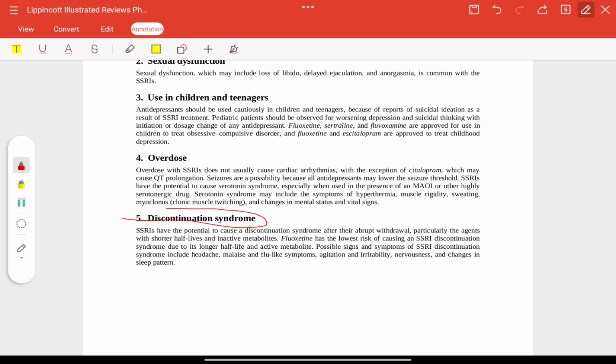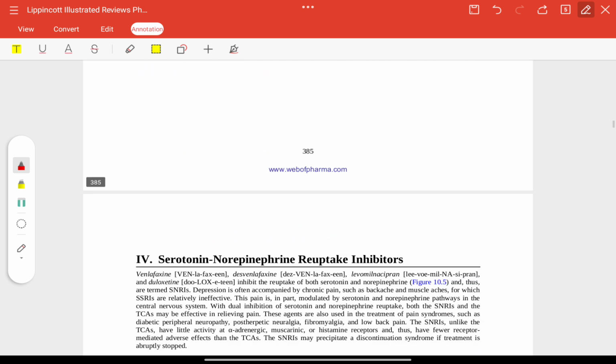Now, discontinuation syndrome. It will have withdrawal syndrome. Fluoxetine has the lowest risk due to its longer half-life. Possible signs include increased headache, malaise, flu-like symptoms, agitation, irritability, and change in sleep pattern.